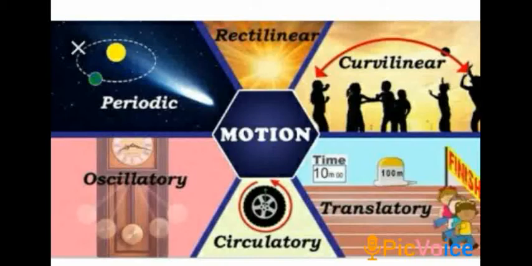When a body repeats its motion after a fixed interval of time, it is known as periodic motion. For example, the motion of the earth around the sun is periodic motion as it takes 365 and 1/4 days to complete one revolution. So it will again take 365 and 1/4 days to complete the next revolution. Means there is a fixed interval of time between the revolutions.